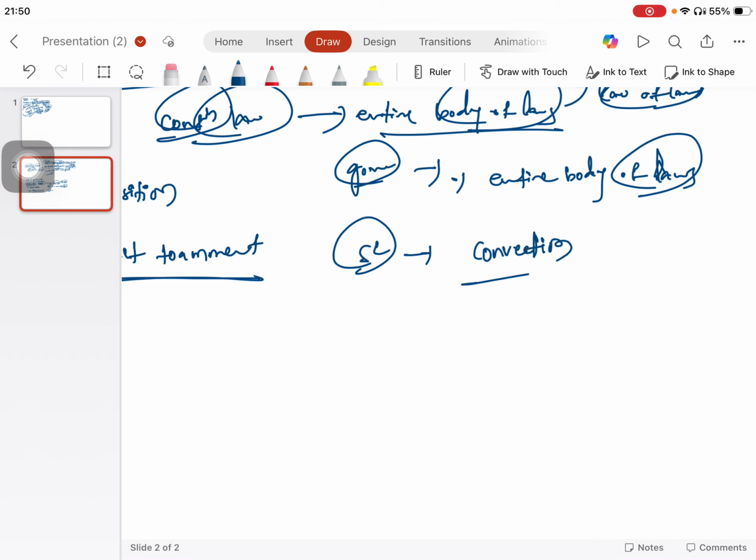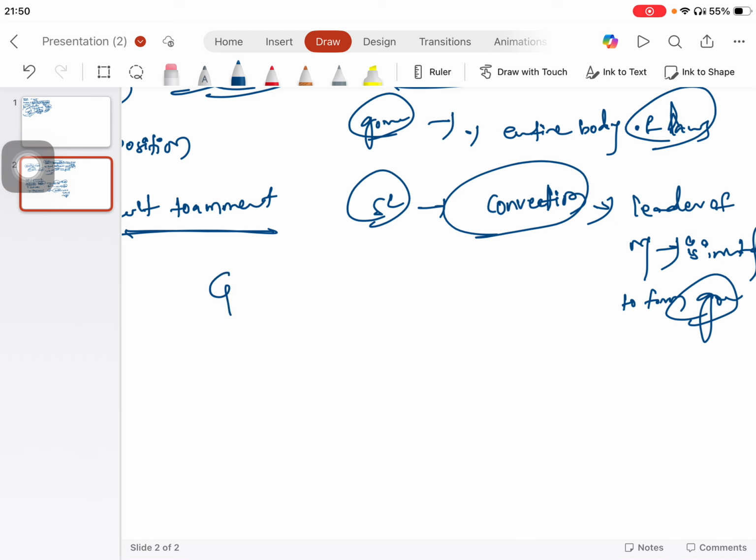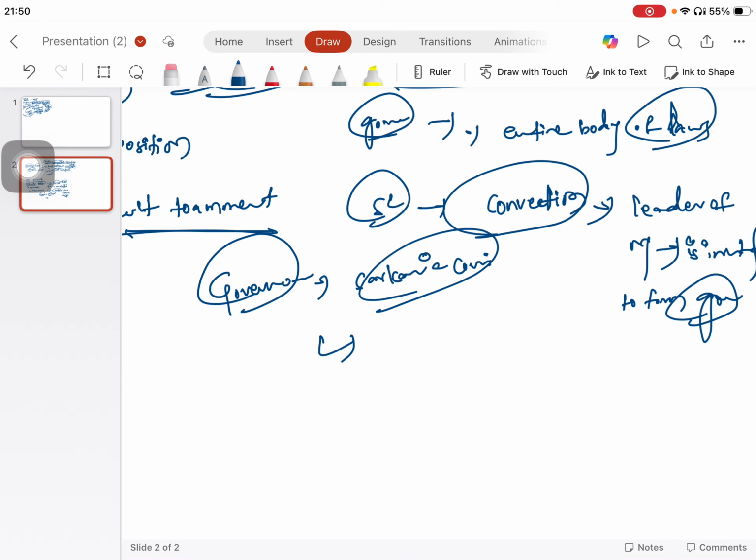The leader of the majority party is invited to form the government, even though this is not mentioned in the Constitution; it is a convention. In the case of the Governor, the Sarkaria Commission suggested appointing a person from a state other than the state to which he is being appointed. This is a convention, but it is usually followed.